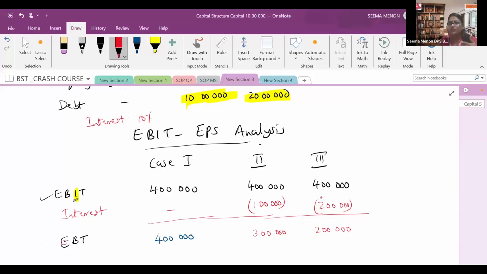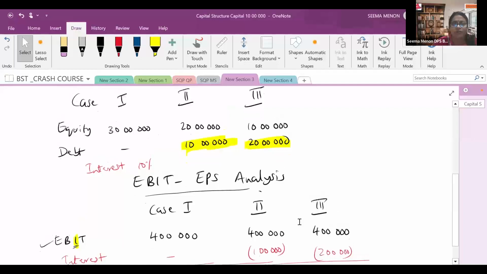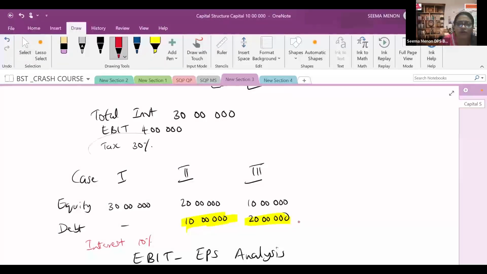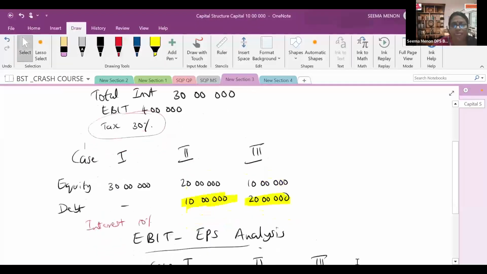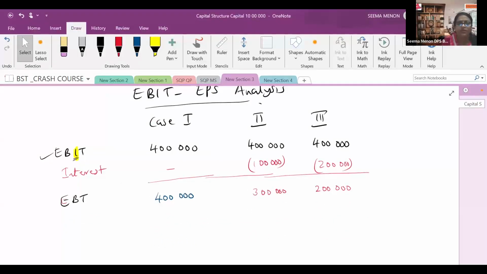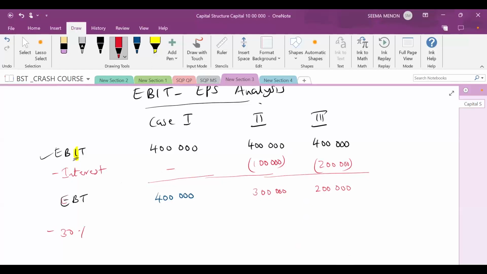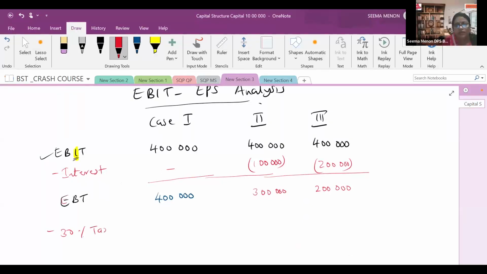On this earning, we have to pay the tax. So what is the tax amount? The tax rate is already given, that is 30%. On earning before tax, we have to subtract 30% tax. 30% tax of 4 lakh, that is 4 lakh into 30 upon 100.